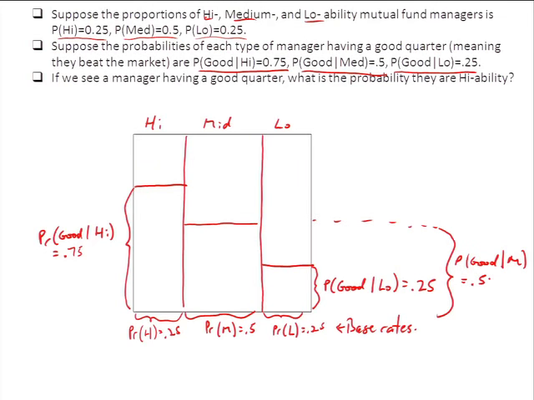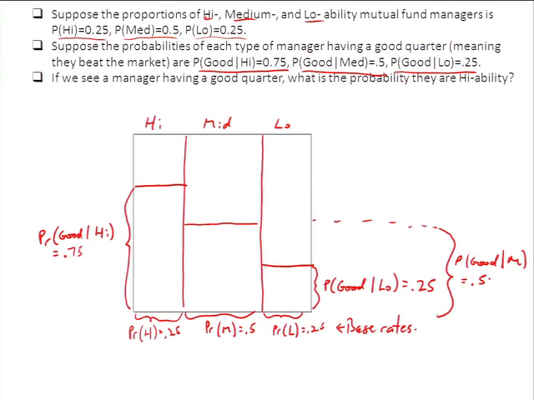Okay. So what does Bayes' rule tell us about the conditional probability we're looking for? Bayes says that the probability, can everybody see this underneath the screen in the back? The probability that you're a high ability manager, given that you've beaten the market for 1 quarter, is equal to the probability that you're a high ability type and you post above normal returns for 1 quarter, divided by the unconditional probability of any randomly selected manager posting good returns. Okay? All right, now we go over here. And let's build up what these parts are.